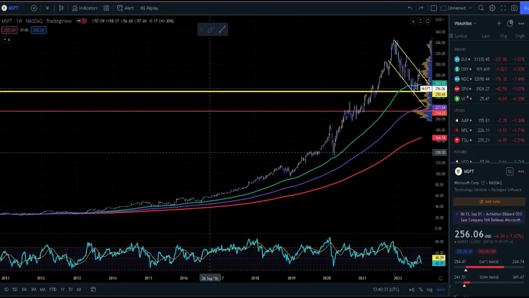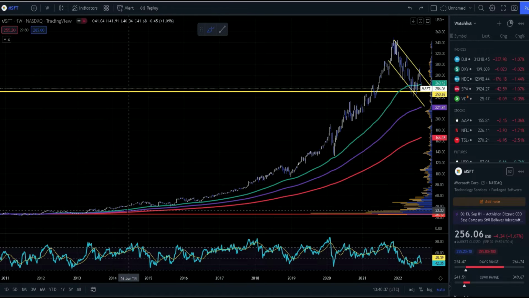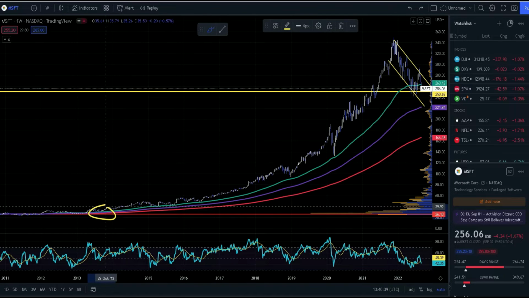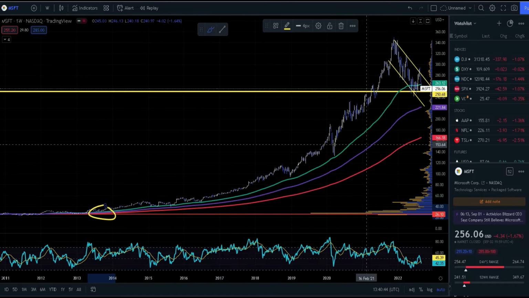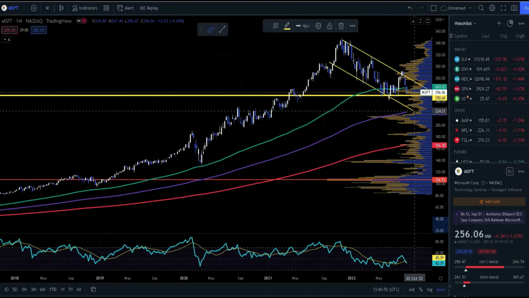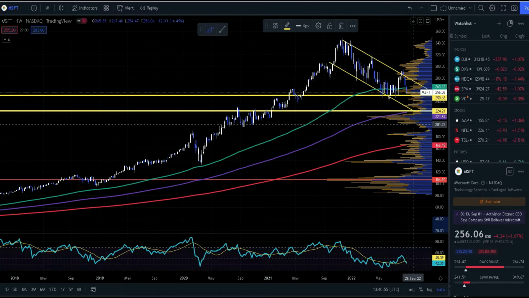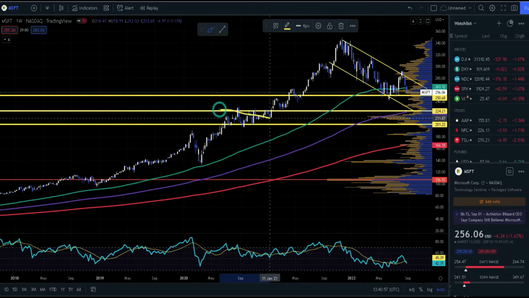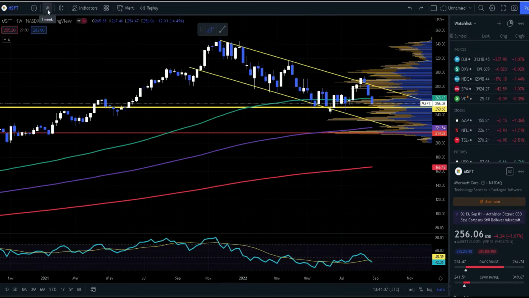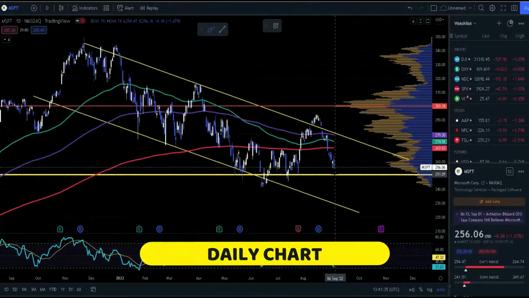Why? If I look into history, maybe in 2013 or 14, somewhere around here, we saw the break of the purple line. After that, for 10 years almost, we never saw a break of this line. So this can be an interesting area. Also, if I put a range over here like this, you can see this capitulation that happened over here. So interesting price, $220.